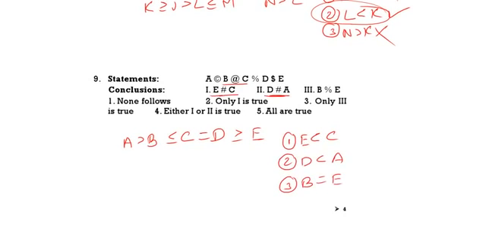Now see which one follows. E less than C. C greater than or equal to E, but E less than C will not follow. Less than or equal to will follow. D less than A, that also does not follow. B is equal to E, that also does not follow. So none follows. Option 1. None follows is the correct answer. See the next one, that is the 10th one.